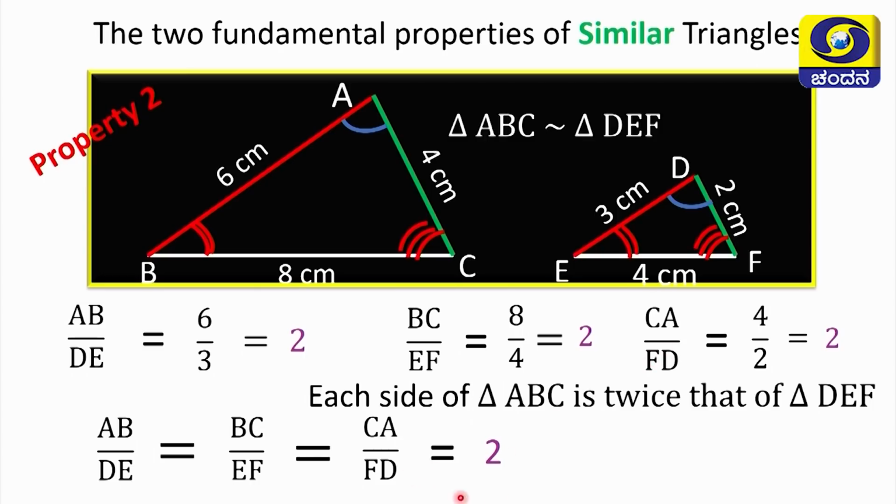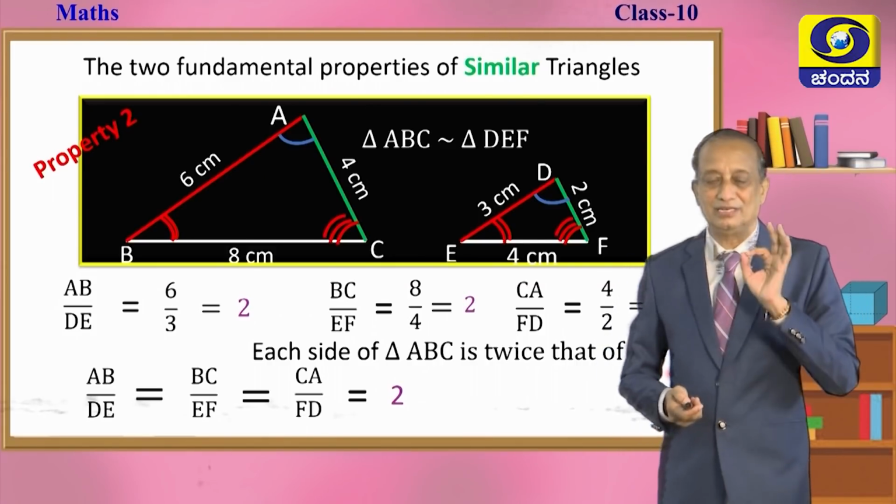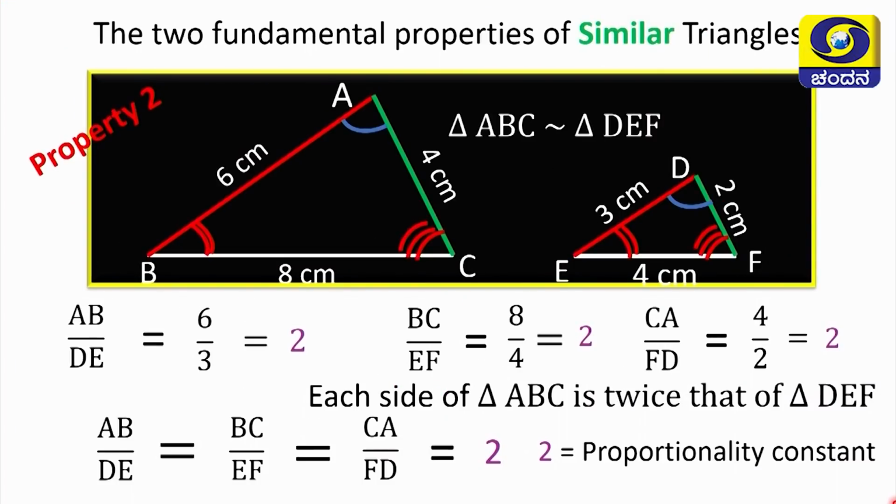What is the meaning of this? One should understand that each side of triangle ABC is twice that of triangle DEF. This is most important. Now, this 2 we call the proportionality constant or constant of proportion.